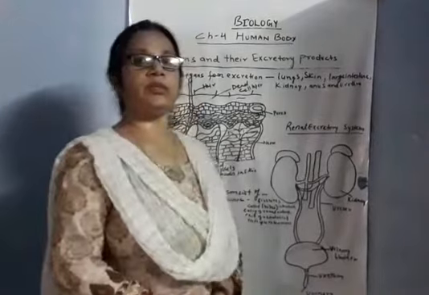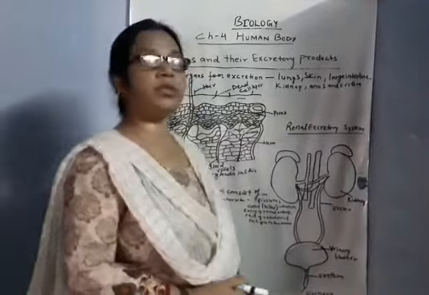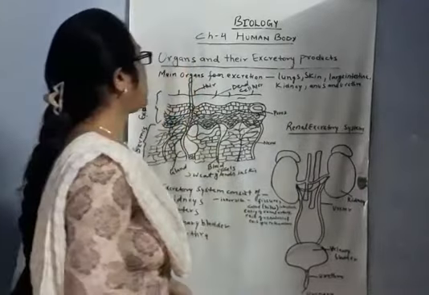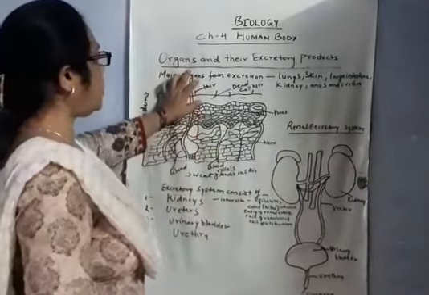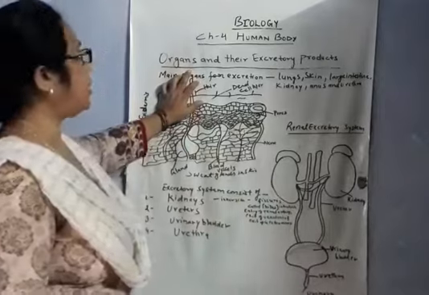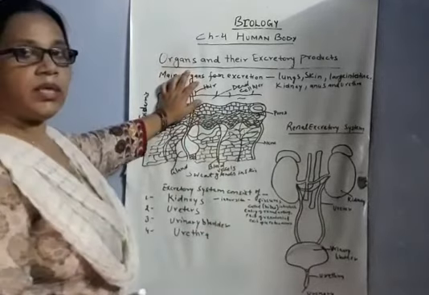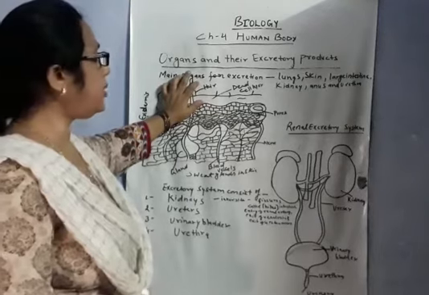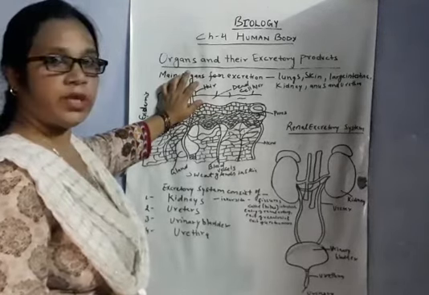Good morning class. Today in biology I am going to teach you chapter 4 and the topic is the human body. The first topic of the chapter is organs and their excretory products. The human body has specific organs for the excretion of solid, liquid and gaseous waste from the body.